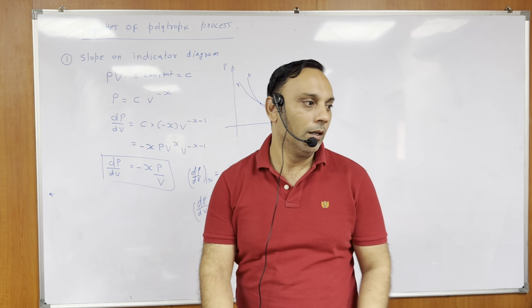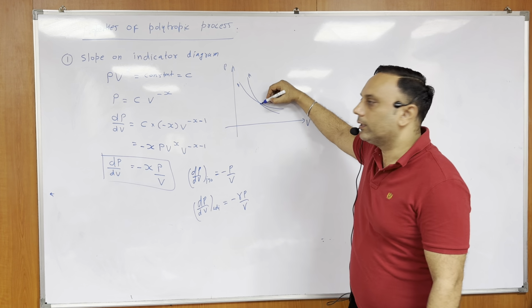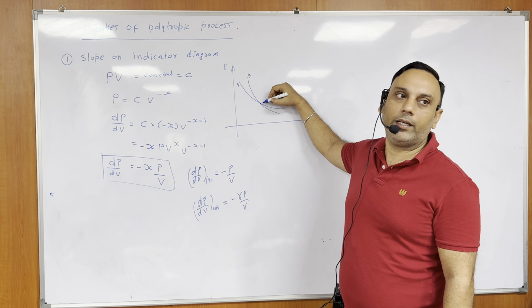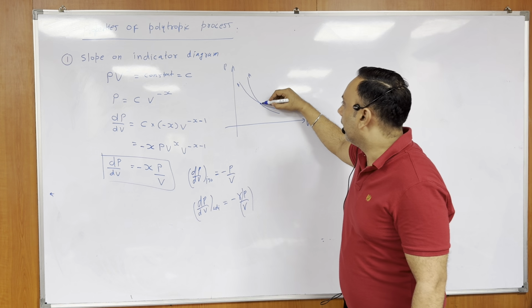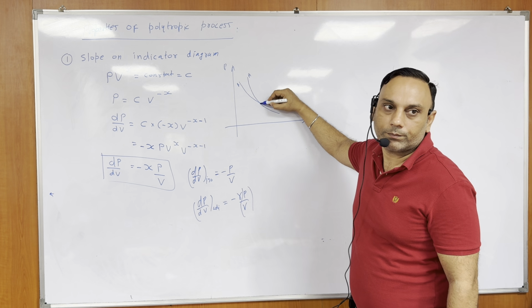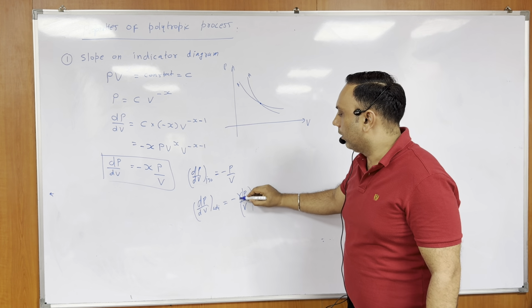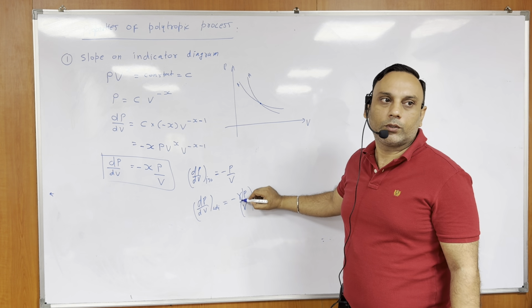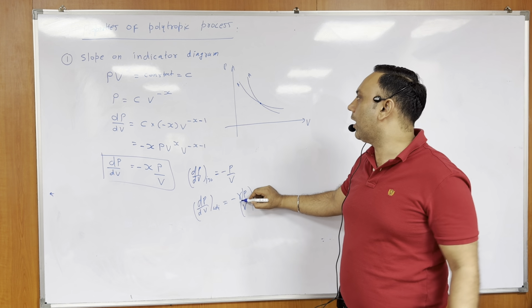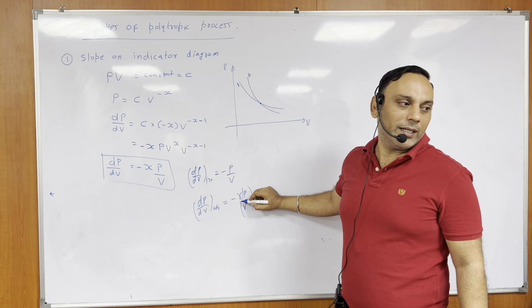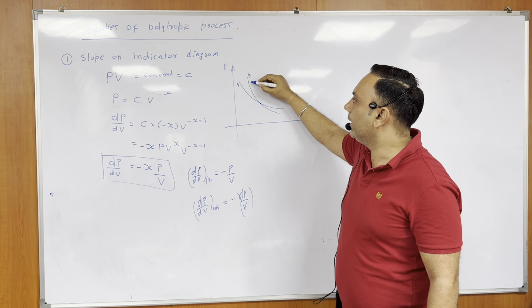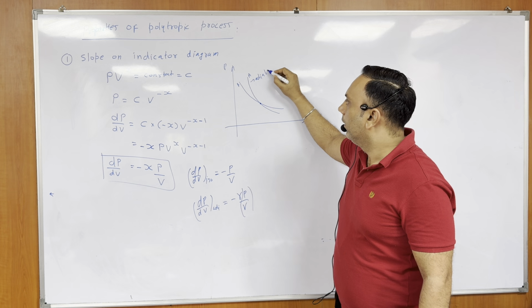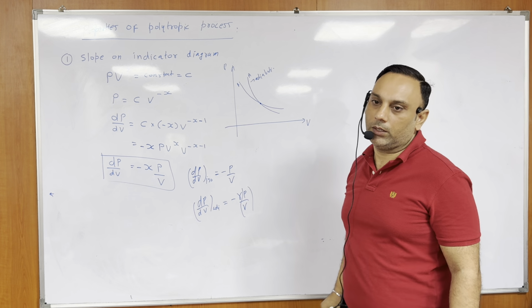But here, since there is an intersection point, I can say P and V are the same. Gamma value is more than 1, so the slope is more. A graph having more slope should be adiabatic. So A is adiabatic and B is isothermal.